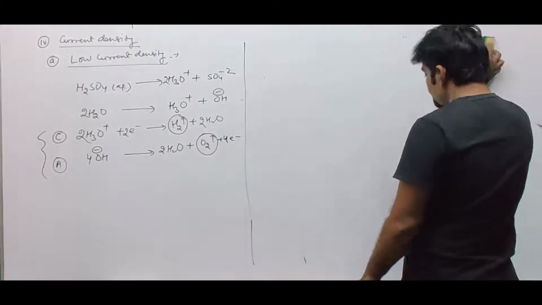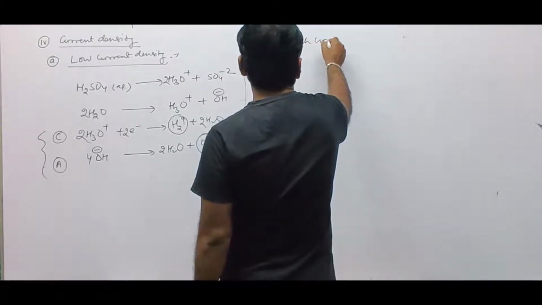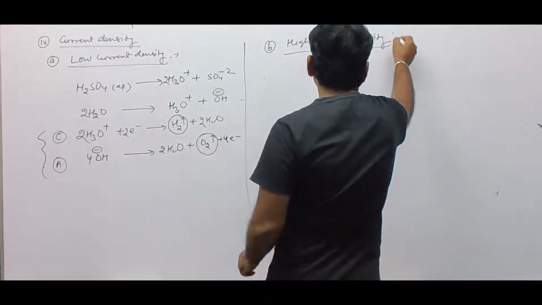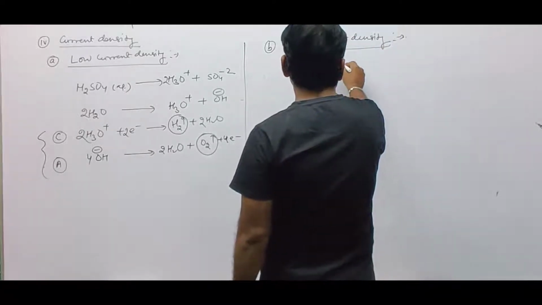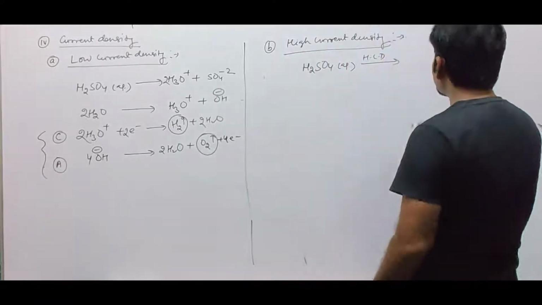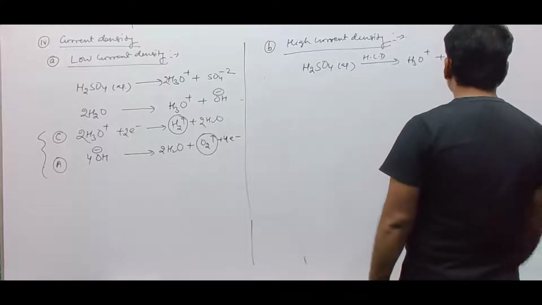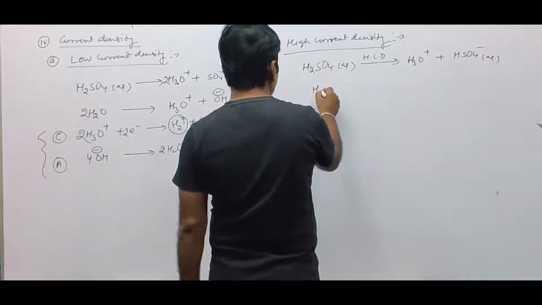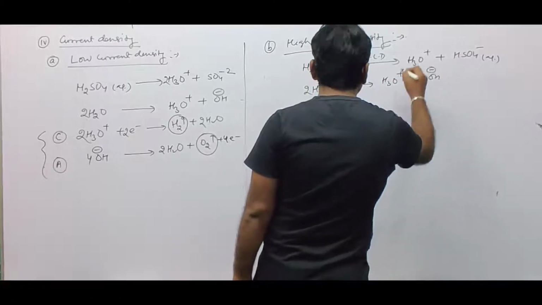If we use high current density, H2SO4 aqueous gets ionized in the form of H3O+ and HSO4⁻. Water molecules will be in the form of H3O+ and OH⁻.